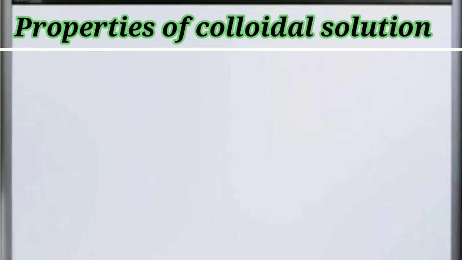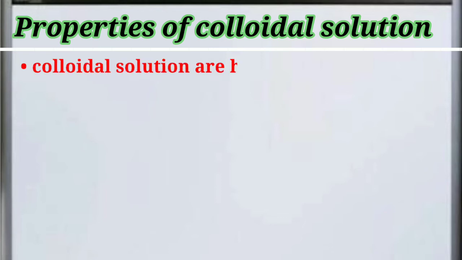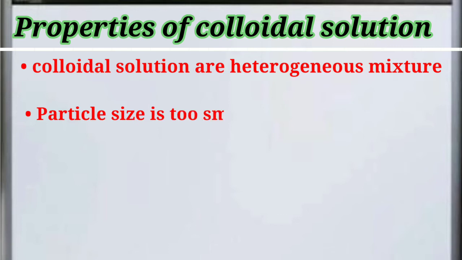So if it is asked to write the properties of colloidal solution, we can write first, colloidal solutions are heterogeneous mixtures. Secondly, particles are too small in size and can't be seen with the naked eyes.